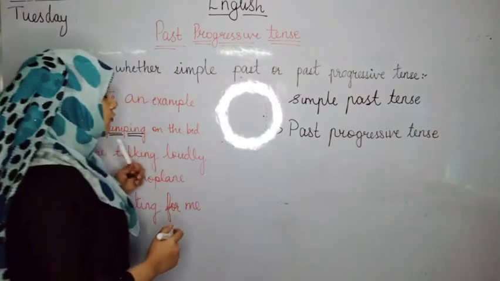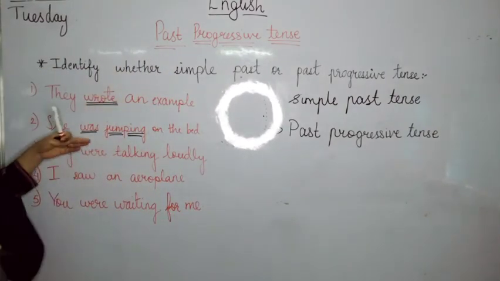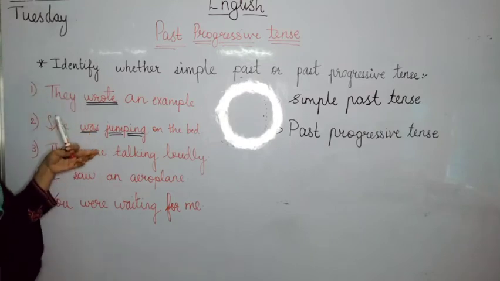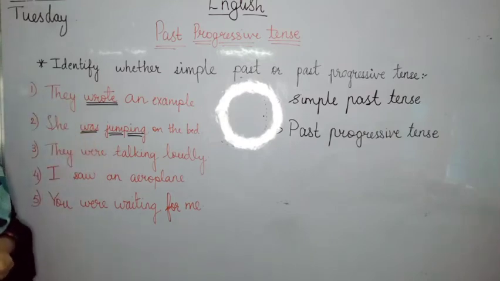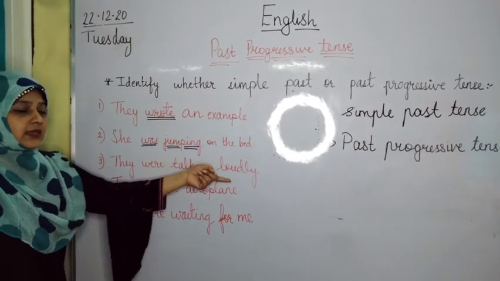This word was is very important to know if the sentence is into simple past tense or into past progressive tense. Let's move to the third one.